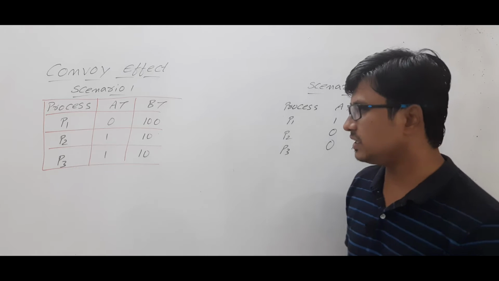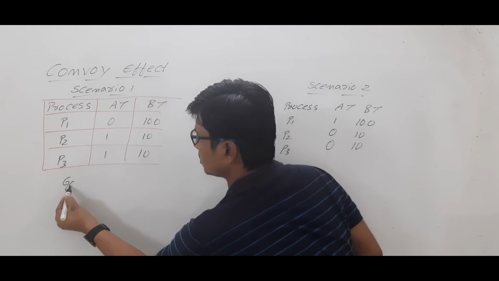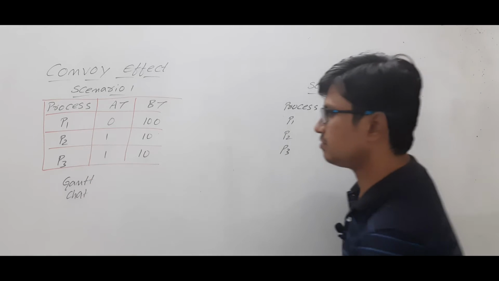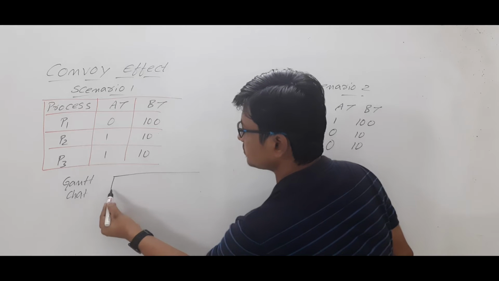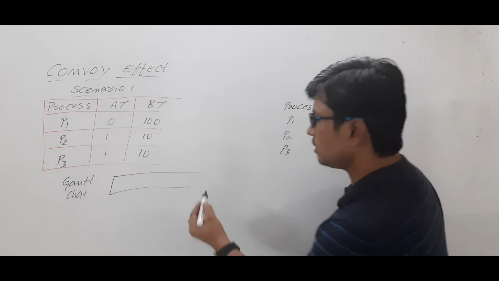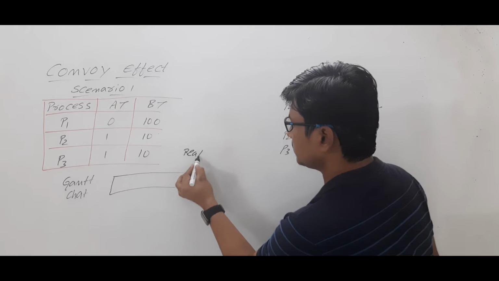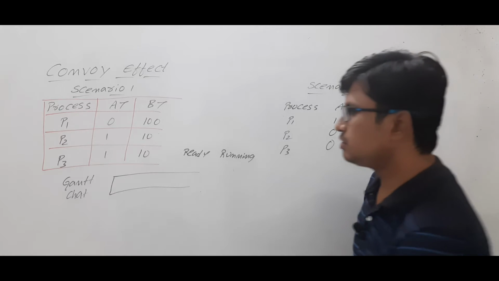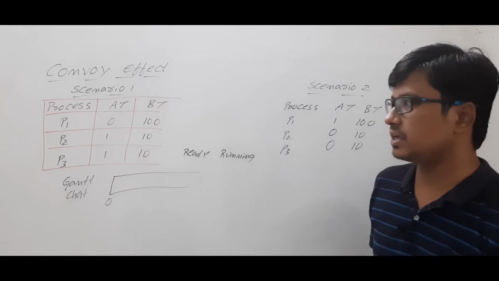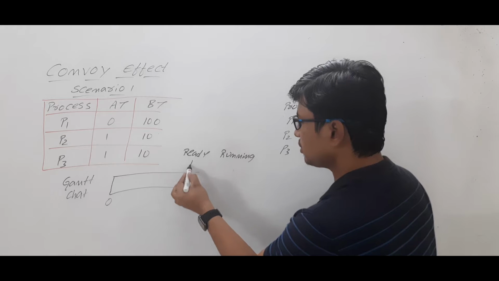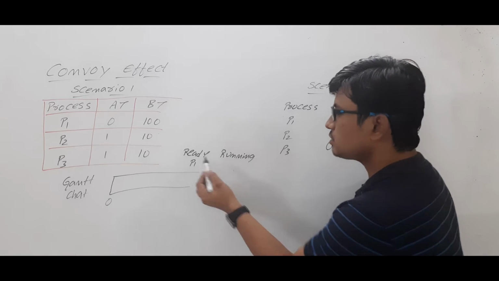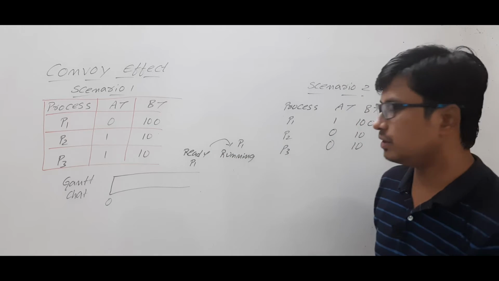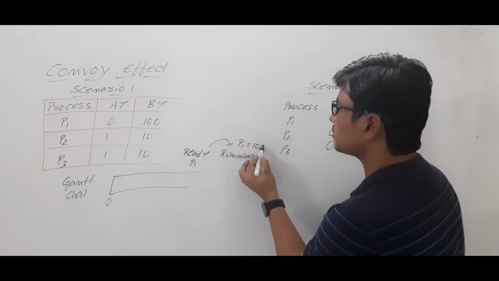To solve any scheduling algorithm, we need to draw the Gantt chart. Now we will solve this example using the first come first serve scheduling algorithm. Look at the ready state and running state. At 0 units of time, which processes have arrived in the ready state? Only process P1 arrived. As you have only one process, it will be dispatched to the running state. Now P1 needs 100 units of time.